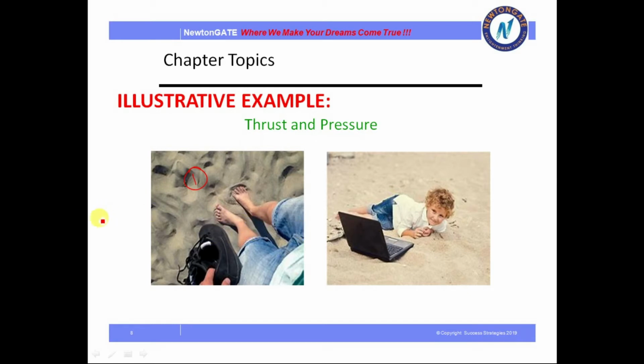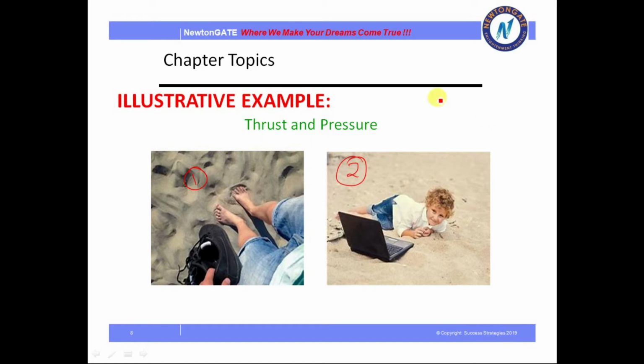In the second case, you may have seen some people lie down on the beach. Why do they not get immersed in the sand? Why the difference in both cases?